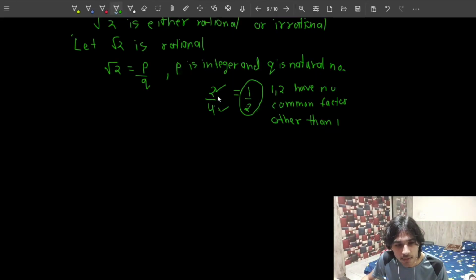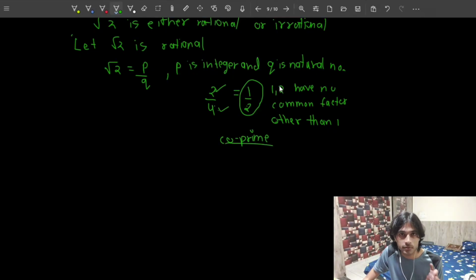So even if root 2 is written in p by q form, I'm going to make sure that this p by q form is such that both of them, numerator and denominator, don't have any other factor other than 1 in common. And when this condition occurs, that both numerator and denominator don't have any number other than 1 as a common factor, we call them co-primes. So co-prime is the property of two numbers if they don't have any other common factor other than 1.